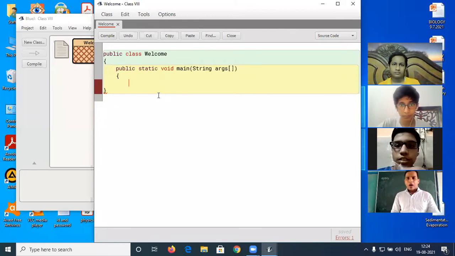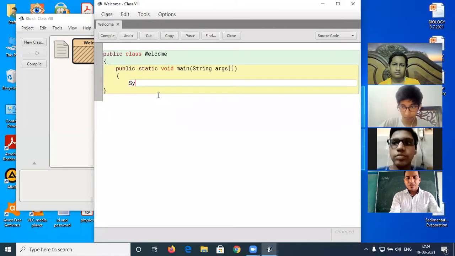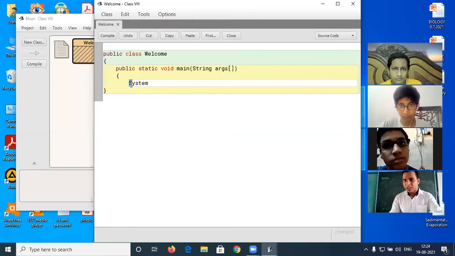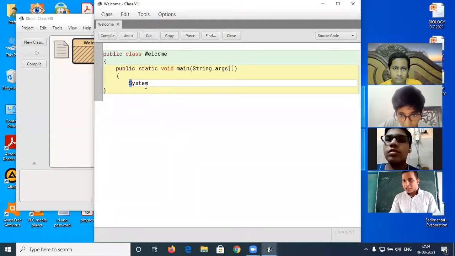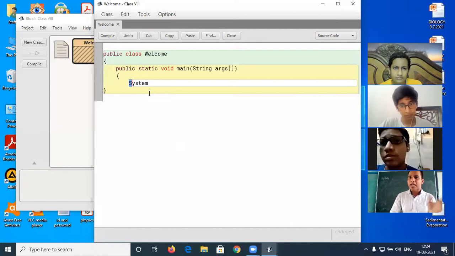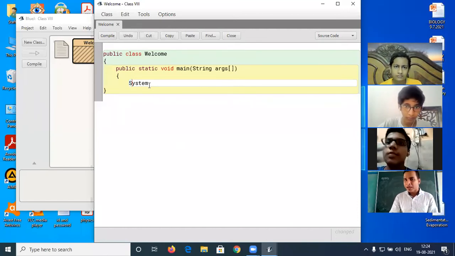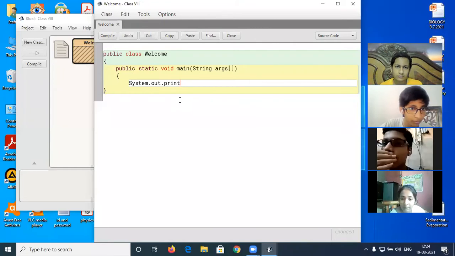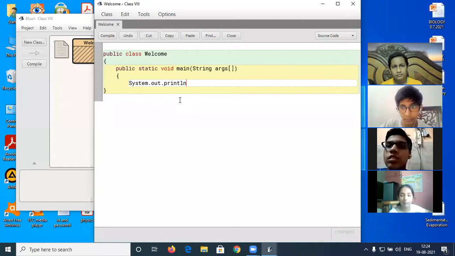Okay. Thank you, sir. I am going to print the statement: System. In System, S should be capital. Java is a case sensitive language, so capital and small are different. S should be capital because that is a class name. System.out.println. If we use print, then after printing, the cursor will stay on the same line. If we use println, then the cursor will move to the next line. That is the difference.